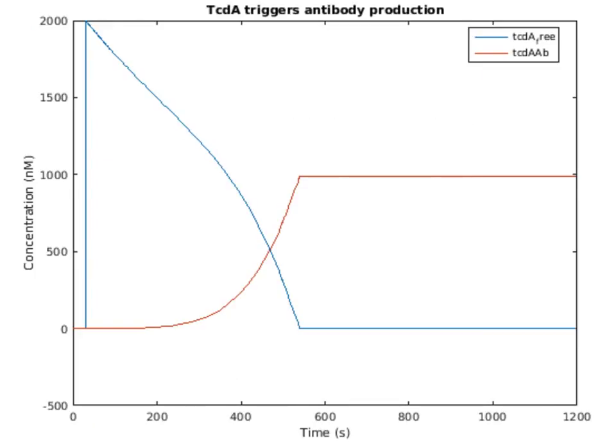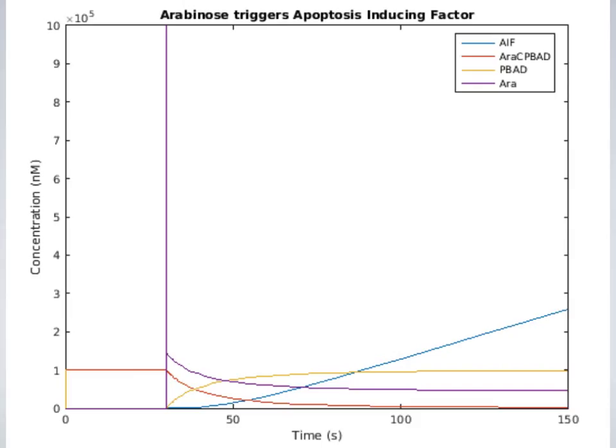So my modeling showed that the engineered cells were successful in both responding to TcdA with antibody production and responding to arabinose with apoptosis. When TcdA was added to the system, the amount of antibody expressed and secreted quickly went up until all of the free toxin was completely bound to antibodies. I was also successful in having arabinose trigger apoptosis.